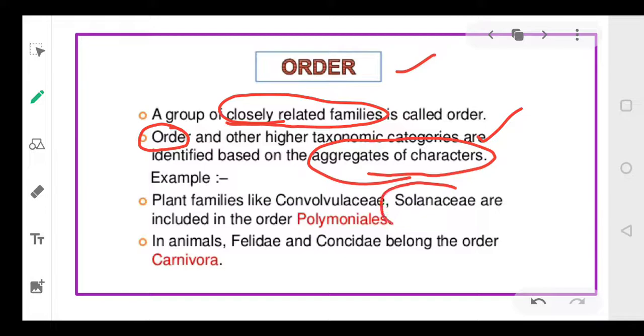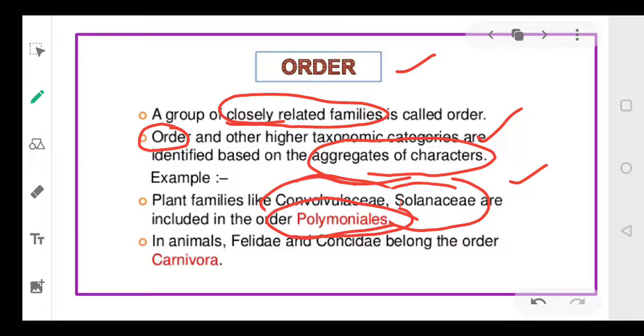Suppose we have a family Solanaceae. Same way we have Convolvulaceae, which is also another family. These two families are related to each other and they belong to the same order, which is called Polemoniales. Let me rub it so that you can clearly see it.